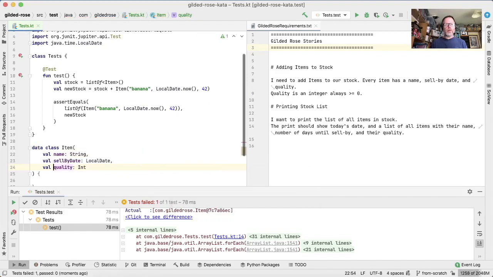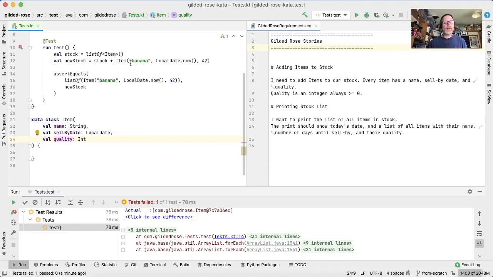Now we could write tests that show that two data class instances, like banana and banana, aren't the same if they have different sell by dates or different qualities. There is an issue here over whether this banana is the same as another banana, that equality, and we might have to address that, because what does it mean to have two bananas that we both bought in at the same time? I don't know. But I do know that our list can contain two bananas. It's just we can't differentiate between them. That's okay for now, I think.